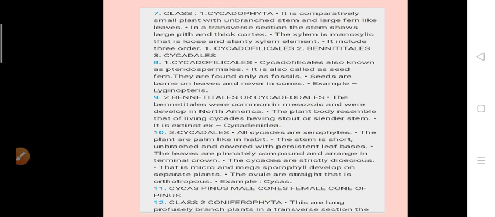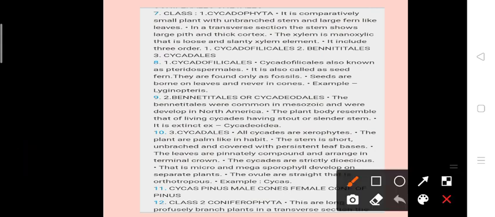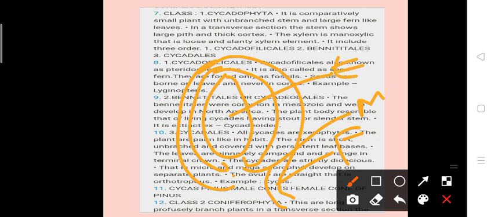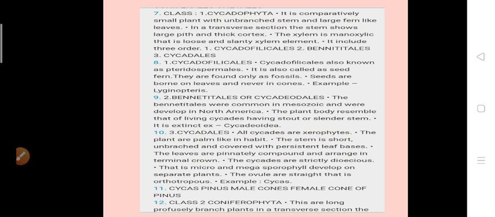An anatropous ovule is a completely inverted ovule, turned back 180 degrees. In this ovule, this is the embryo sac, these are the integuments, this one is the funicle, this is the micropylar area, and this area is the chalazal area. The chalaza, embryo sac and micropyle are present in a straight line, and the funicle is present near the micropyle. This type of ovule is called an anatropous ovule. Cycas revoluta is an example of this order.